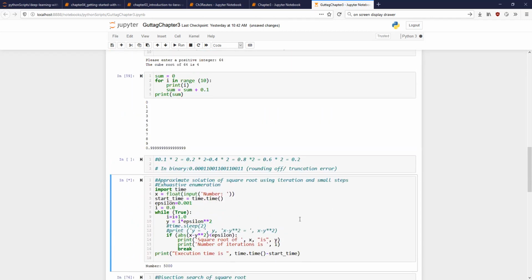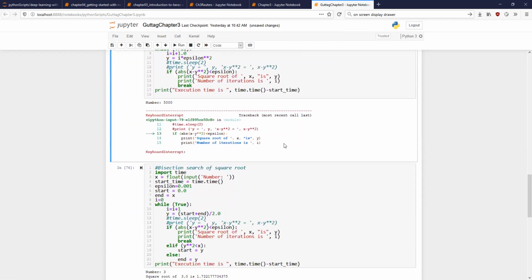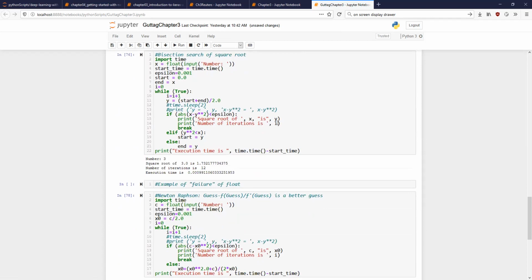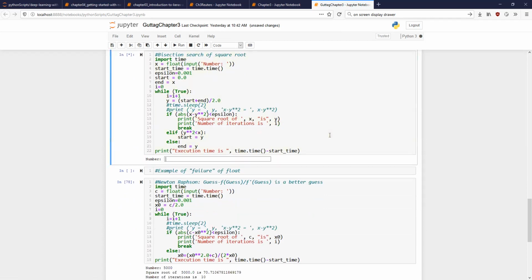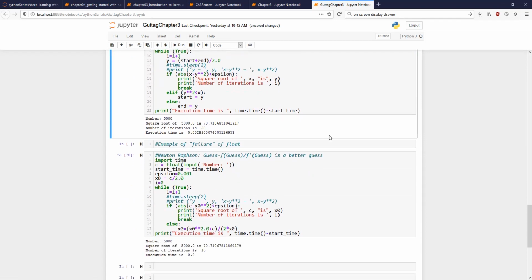Oh, that was the original one. So this is a stupid idea. This is the exhaustive enumeration. It is going to take forever. Yes, sir. I made a mistake there. I wanted to do this over here, not there. 5,000. Okay, so number of iterations is 28.